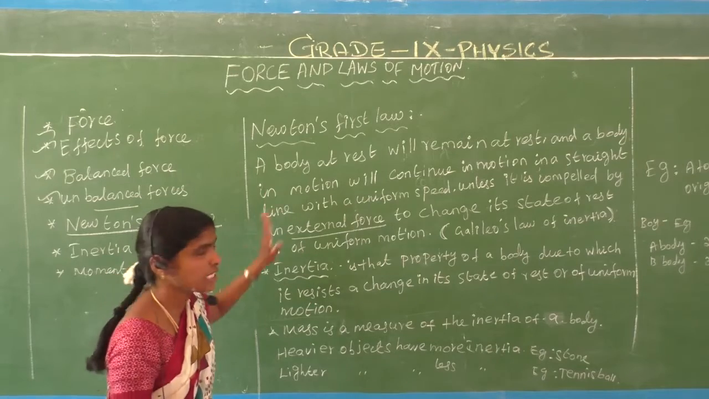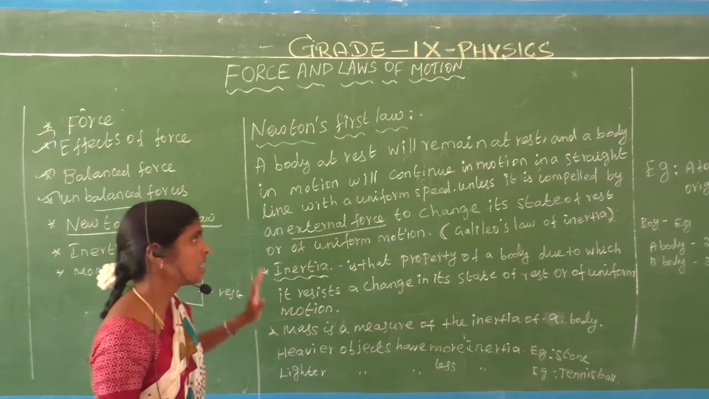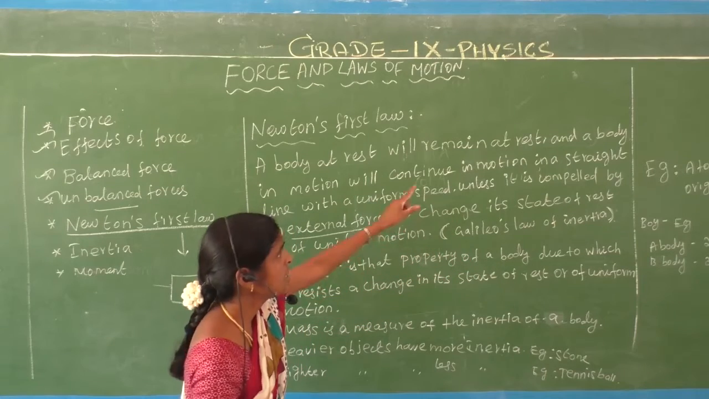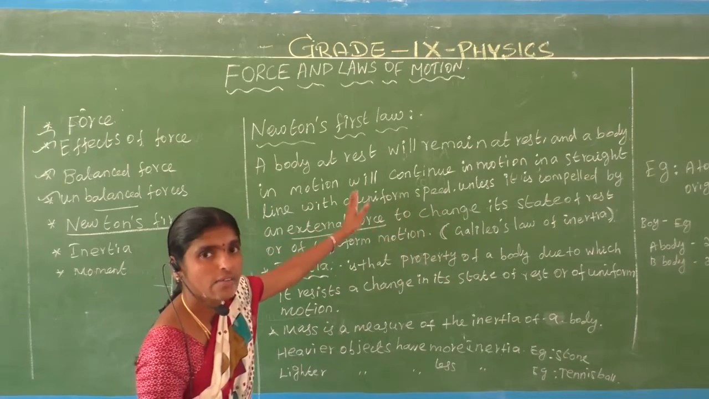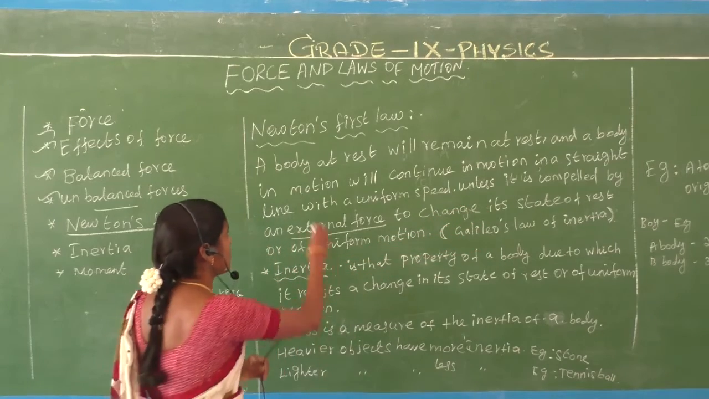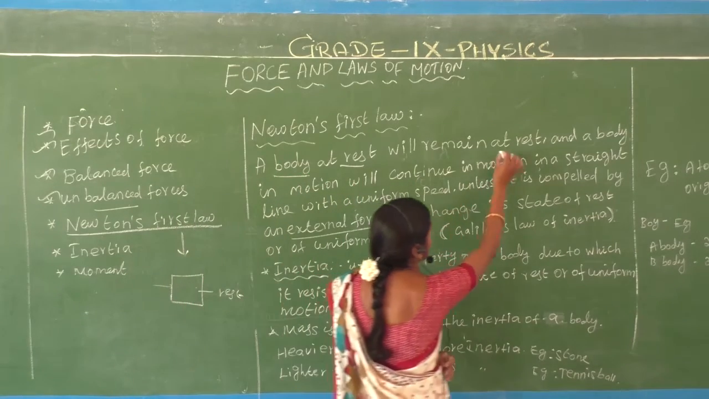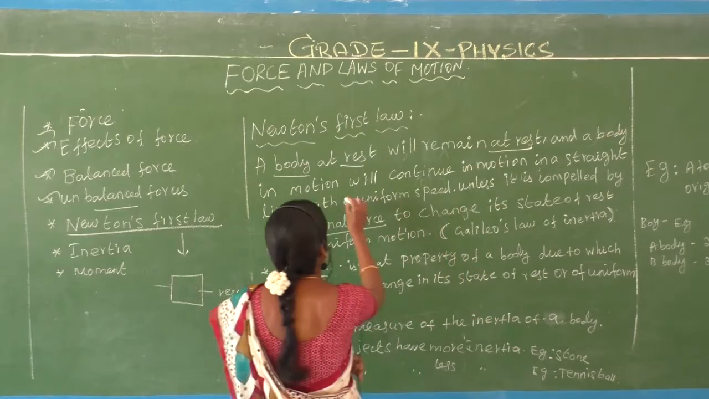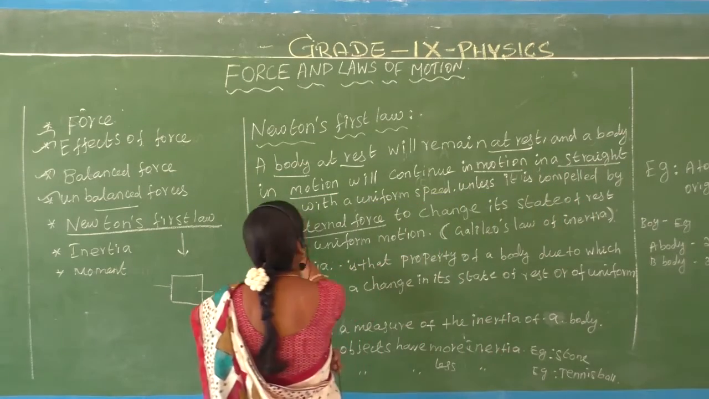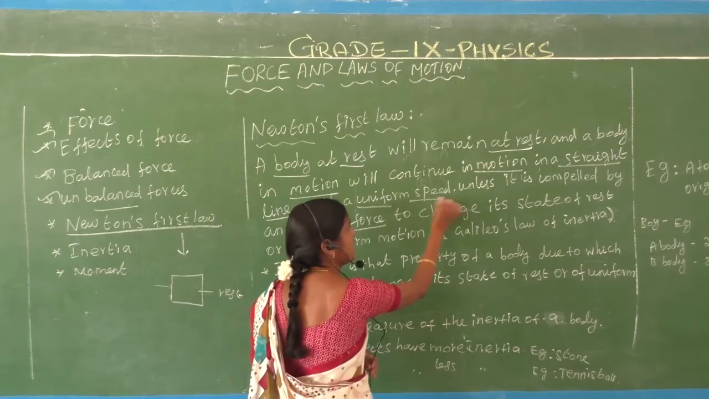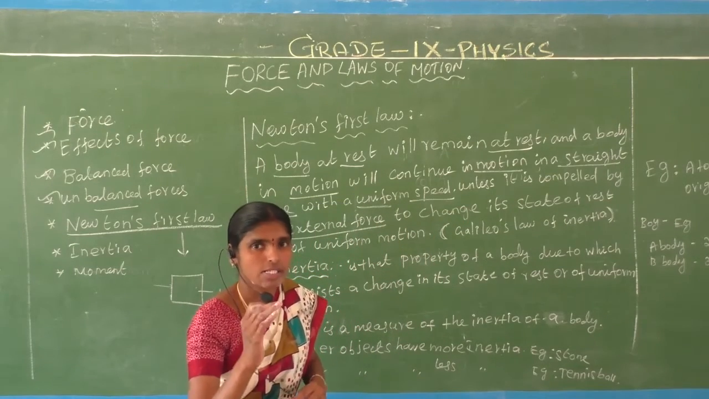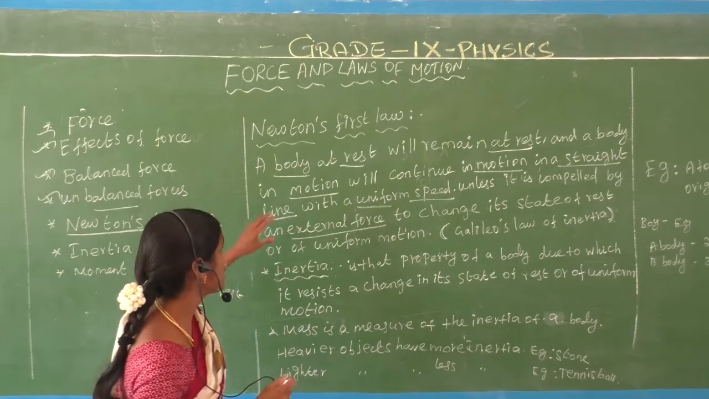Do you understand Newton's first law? What is meant by Newton's first law? A body at rest will remain at rest, and a body in motion will continue in motion in a straight line with uniform speed. Do you understand? That is the concept.